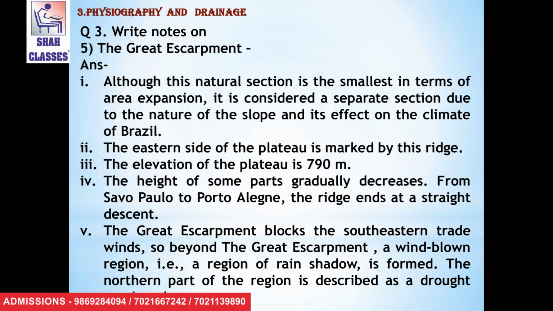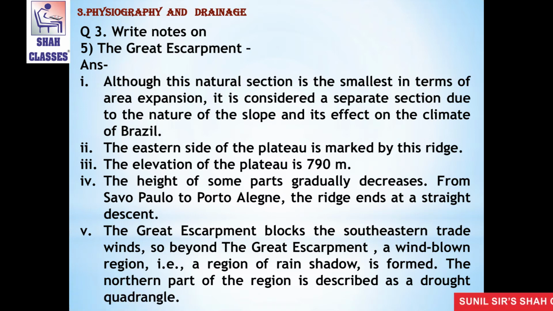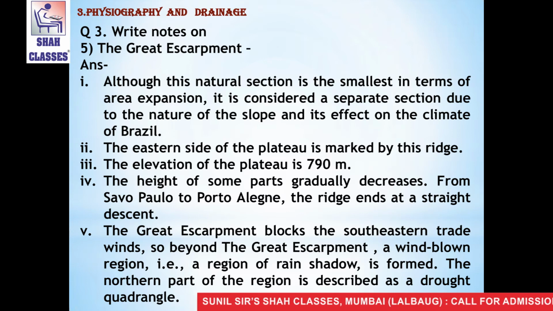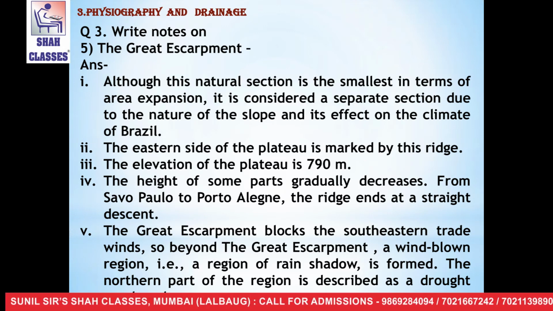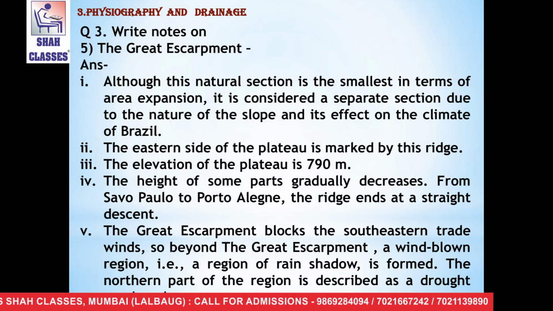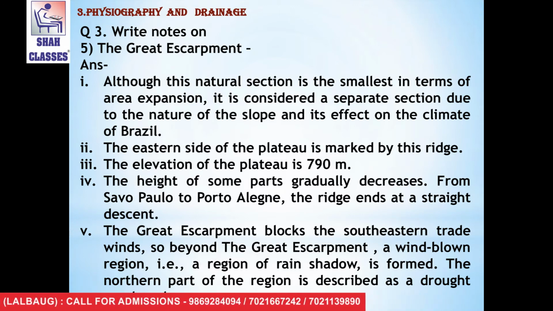The last short note is the Great Escarpment. The answer is, although this natural section is the smallest in terms of area, it is considered a separate section due to the nature of the slope and its effect on the climate of Brazil.